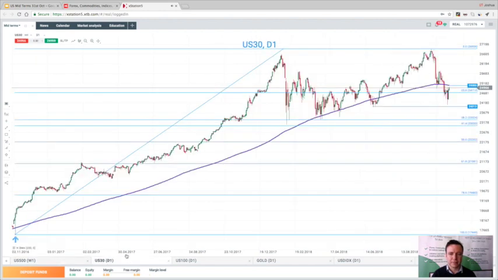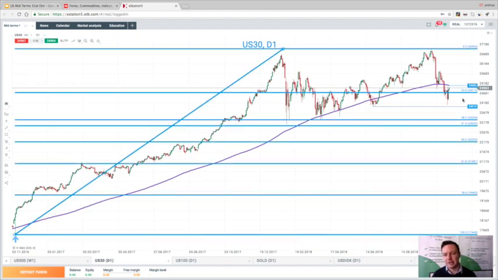Now, the US 30, you can see with this arrow, this is the US election, strong move higher. What I want to talk about mainly here is the market's been above the 200 SMA for the vast majority of this time. Now, this can be seen as a trend identification technique. So when it's above the 200 SMA, simply it's in an uptrend. If it's below it, it's in a downtrend.